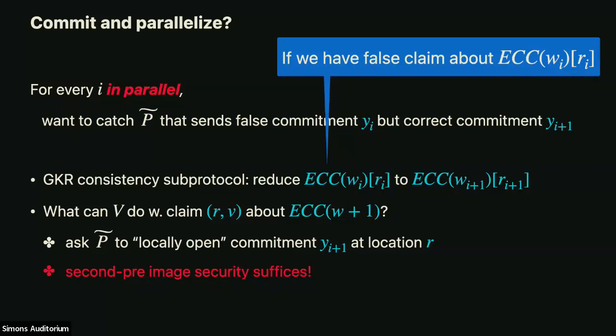Okay, so now the main question that we still have is this. The prover has committed in advance: it sent all the commitments to all the D layers of the circuit. Now we want, in parallel for each of these layers, to arrive at a claim about the encoding of the layer, where if the commitment was false, then the claim about the encoding should also be false. And then hopefully Rachel will be happy.